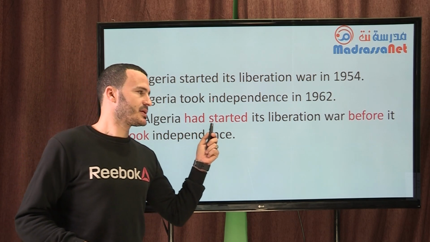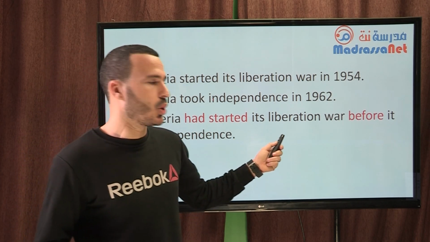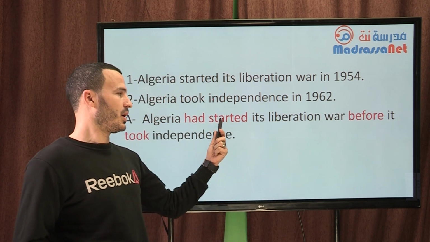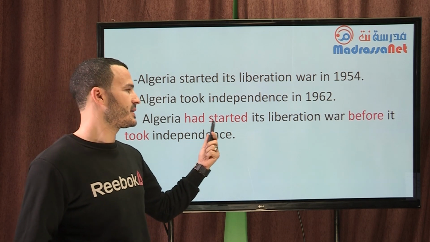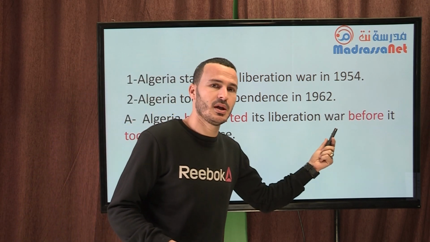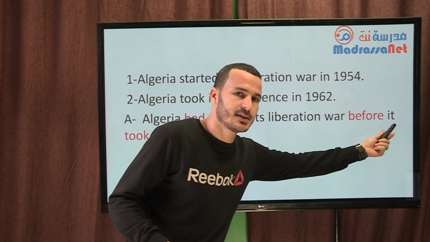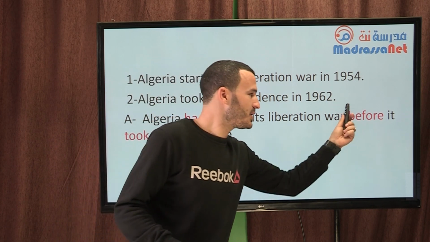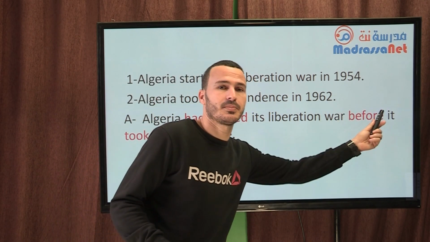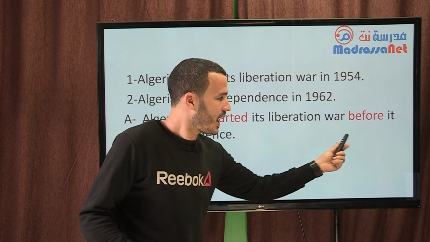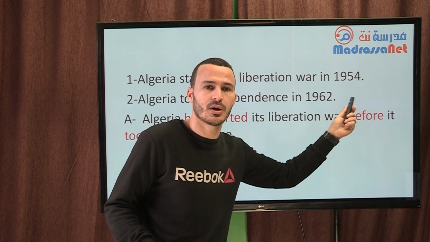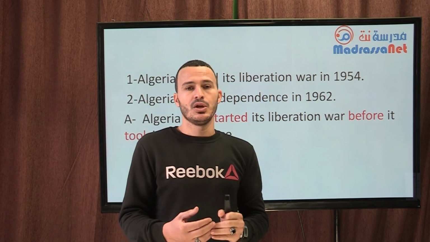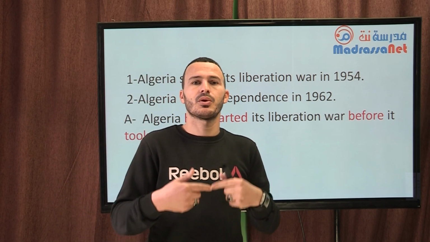Algeria had started its liberation war before it took independence. Event number 1, Algeria had started its liberation war. Event number 2, it took independence. In between these 2 clauses, or between these 2 events, I use a conjunction, before, to show that these events took place one after another.